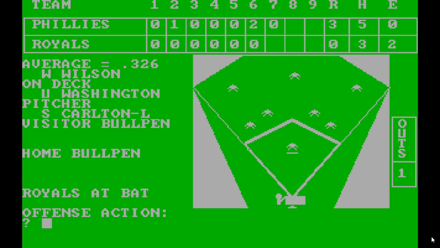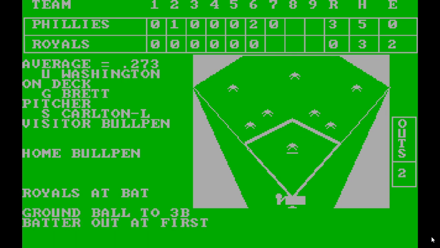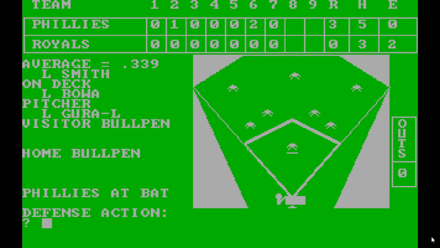Alright, we got 1 out, Willie Wilson up. Grounder to third. UL Washington grounds out to third. Alright, Phillies up, top of 8. Ground ball to third. Triple to left by Boa. Mike Schmidt, the batter. Gura probably starting to run out of steam here.